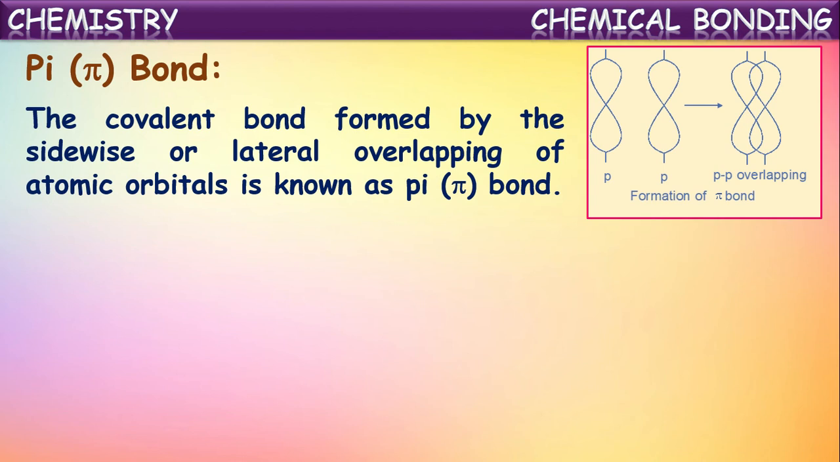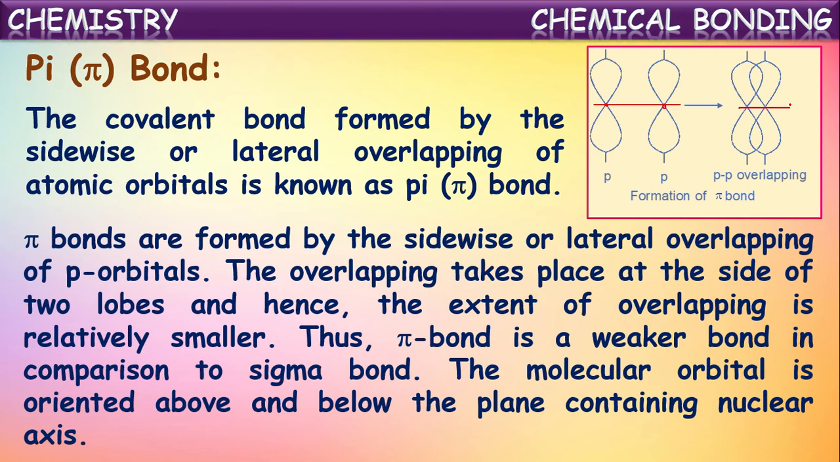In another way also, atomic orbitals overlap each other. Suppose this is the nucleus of one atom. This is the nucleus of another atom. This is called the axis of their nuclei. Here the overlapping is occurring sideways to the axis of their nuclei. This kind of overlapping is called pi bond formation. The covalent bond formed by the sidewise or lateral overlapping of atomic orbitals results in the formation of the covalent bond called pi bond.